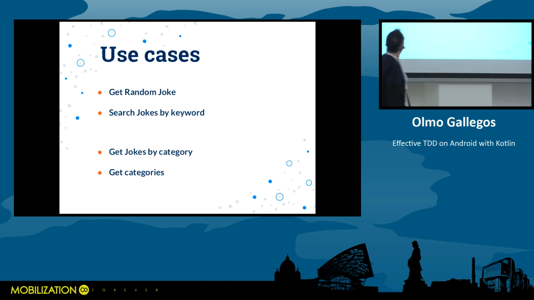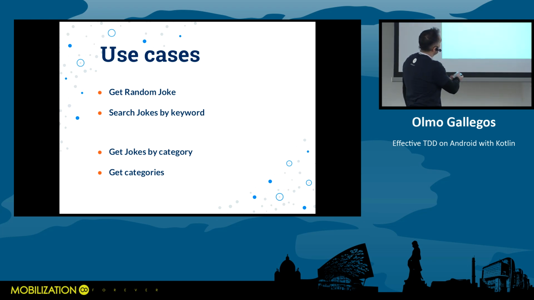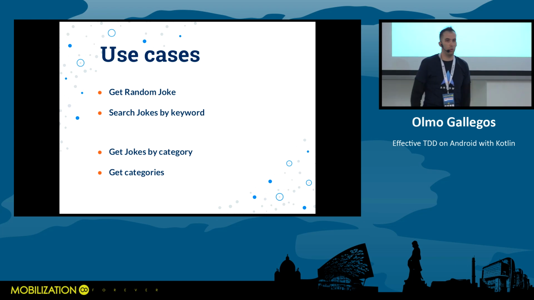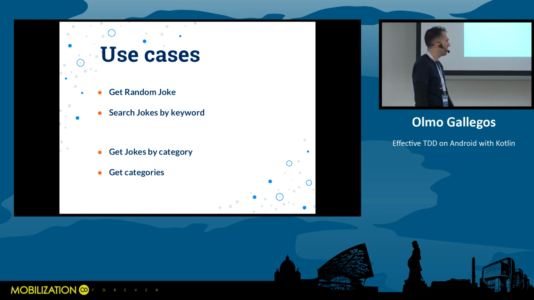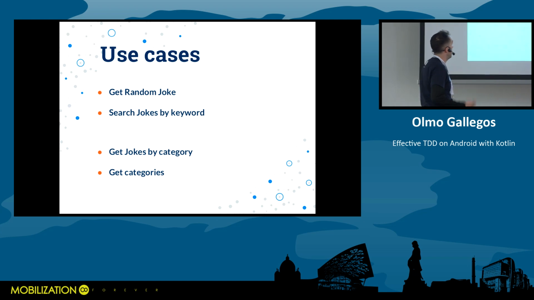And the API offers us 4 use cases. We are going to cover 2 of them, okay? So we can get a random joke, which gives us just a random joke about anything related to Chuck Norris, obviously. We can search jokes by keyword, so we can do a search for jokes related to Donald Trump or Bruce Lee or Lodz, okay? And the other 2 use cases are jokes by category and get a list of the available categories.